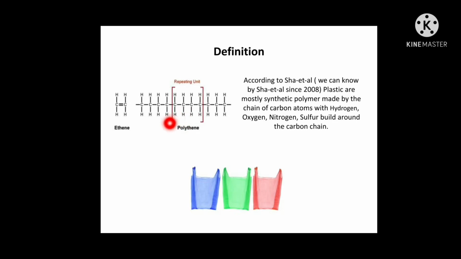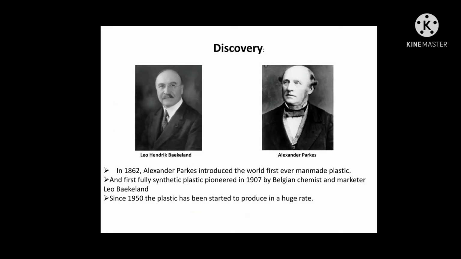In this slide, we can see the structure of a simple plastic, that is polyethylene. When ethylene monomer is polymerized, it forms polyethylene. And this type of polyethylene is mainly used to manufacture plastic bags, straws, etc. In 1862, Alexander Parkes introduced the world's first man-made plastic, but fully synthetic plastic was pioneered in 1907 by Belgian chemist and marketer Leo Baekeland. Since 1950, plastic has started to be produced at a huge rate.